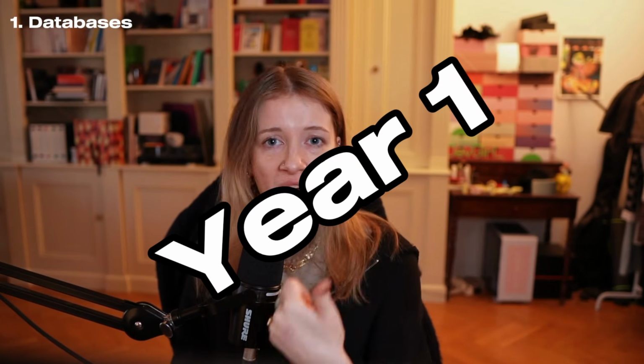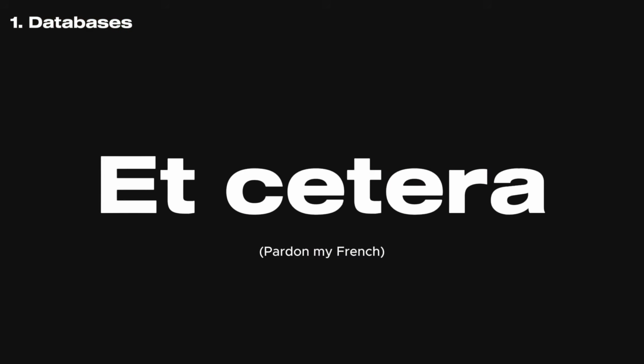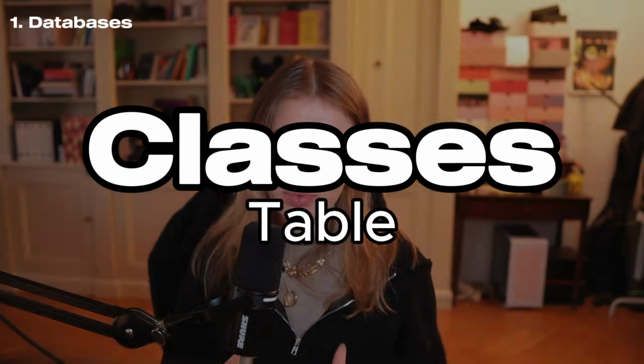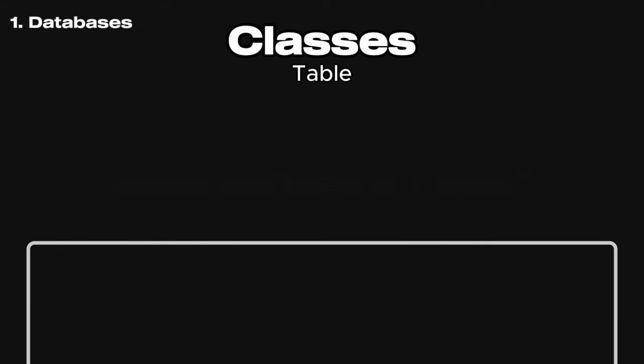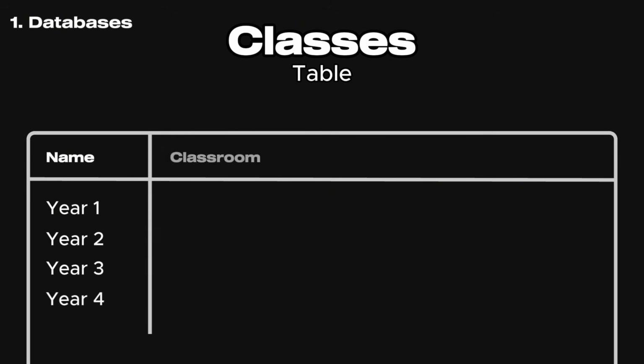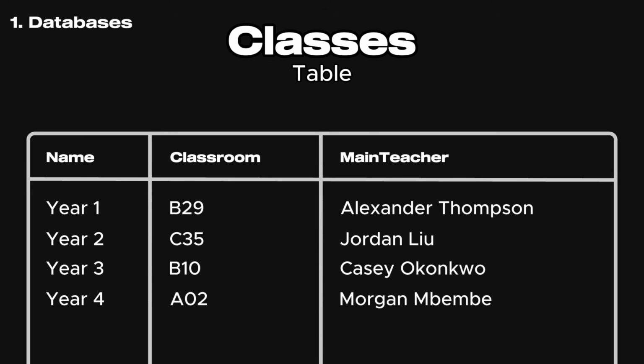But in a school, students are organized into classes. For example, year 1, year 2, year 3, etc. So let's create another entity, the classes table. What defines a class? Well, it has a name, a classroom location, a main teacher, for example.